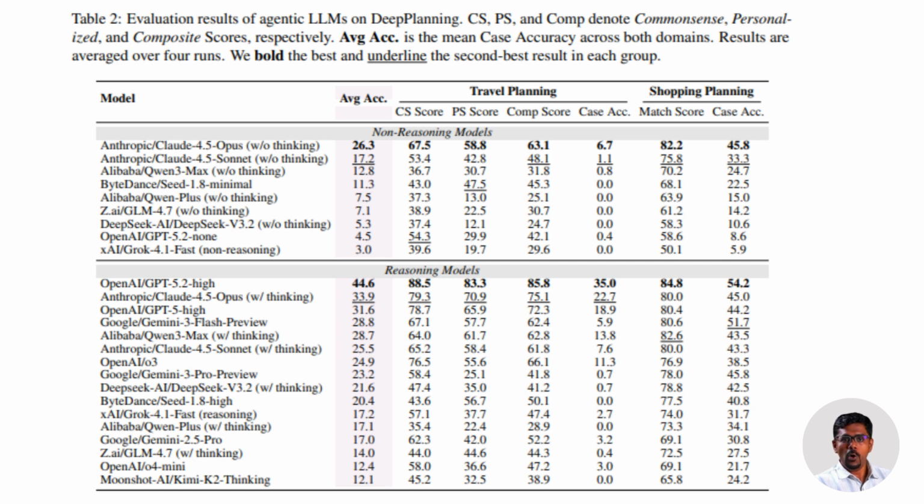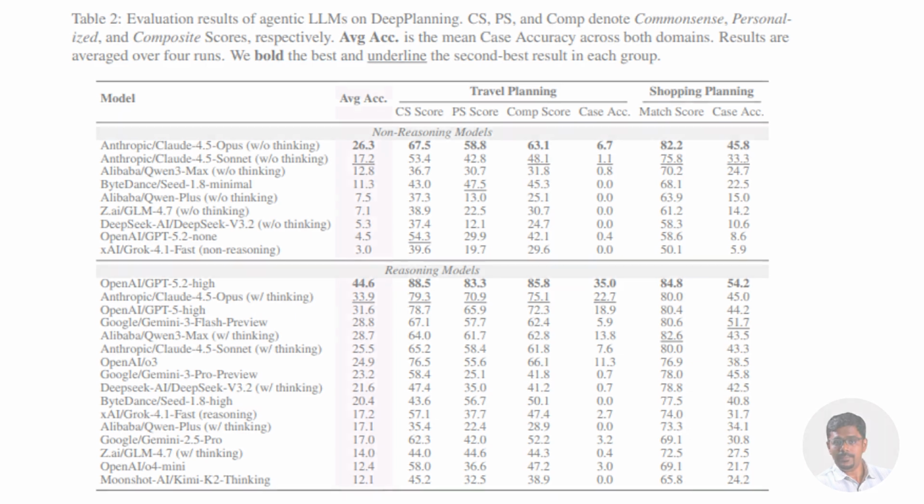Even frontier models struggle. The best model solves only about one-third of travel tasks perfectly. Why? Because planning is fragile. You can be 95% correct and still fail. Reasoning models perform better, but at a cost. Some need 200 plus tool calls per task. Planning works, but it's expensive.